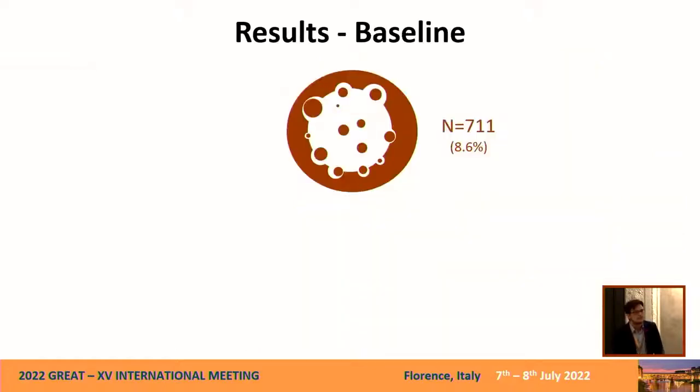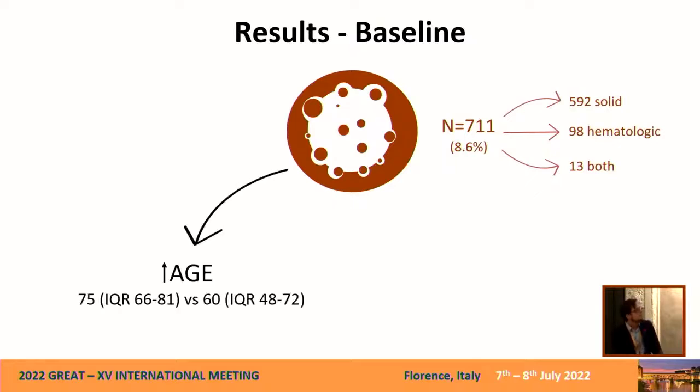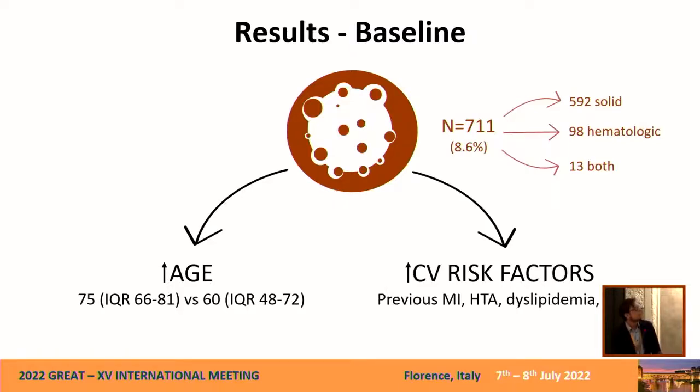So let's jump to the baseline. Among more than 8,000 patients, we had 711 patients with active or past cancer. Of those, 592 had a solid cancer, 98 a hematologic cancer, and 13 had both. About the baseline characteristics, cancer patients were older and had more cardiovascular risk factors, such as previous MI, hypertension, dyslipidemia, and diabetes.